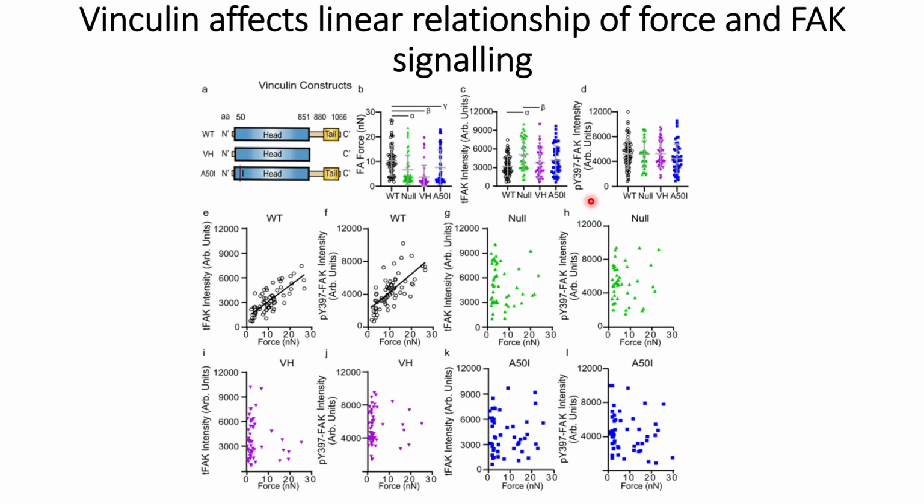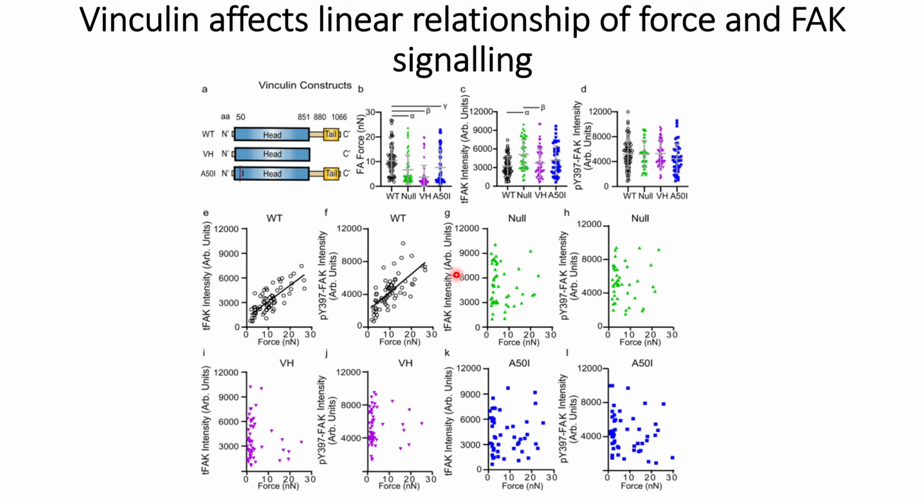Similarly, they also check the phosphorylations, or the activations, of these focal adhesion kinases, and they can see there is no effect of any kind of vinculin conditions on the phosphorylations of these focal adhesion kinases. Thereafter, they check the relationship of the force and total focal adhesion kinases, and the relationship of force and phosphorylations of these focal adhesion kinases. For the wild type, as expected from the previous results also, they see a linear relationship, but for the null case, where the vinculin is again reintroduced, and in the case where mutated vinculins are used, they do not see a linear relationship.